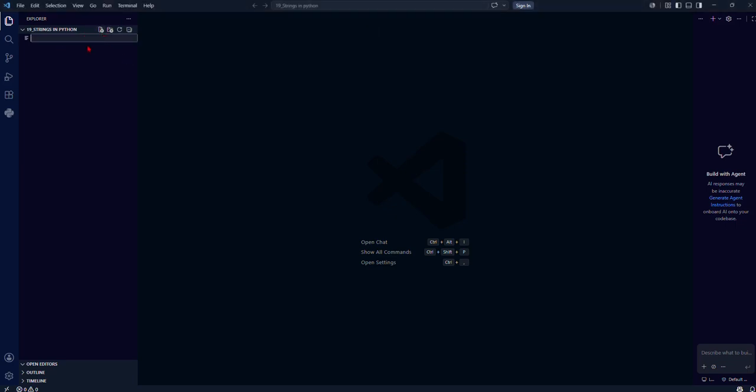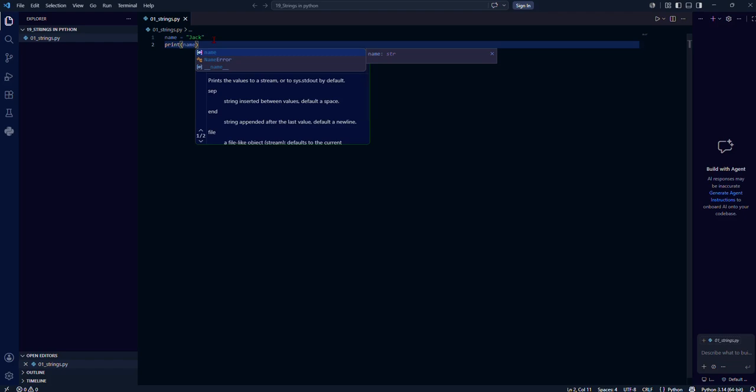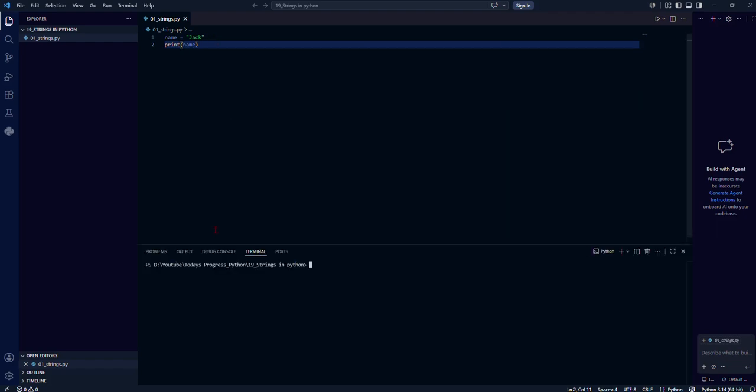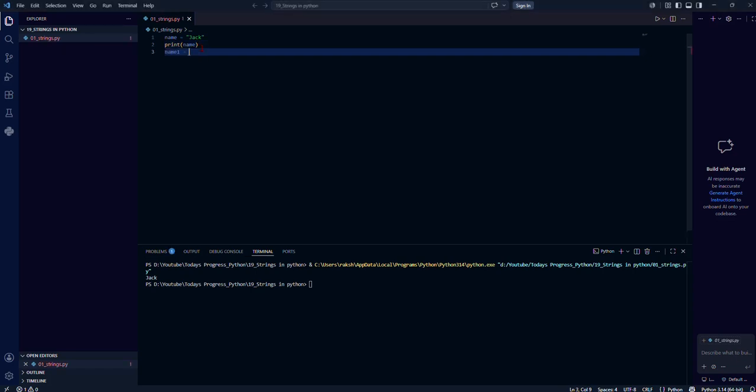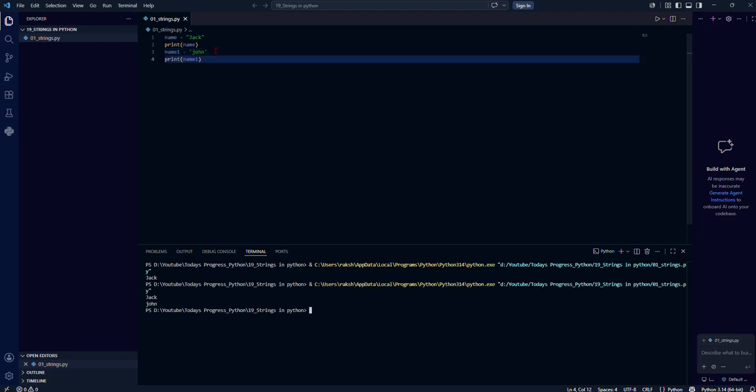Let me create a file, strings.py. If we write something in double quotes, it's going to be a string. So Jack is a string, which is inside the double quotes. If I try to print this one, we know that it will print Jack, which is a string. But do you know that I can create a string using single quotes? Let me try. Jack and John, maybe. Let me print this one also. Jack and John is printed. So single quotes also create a string.